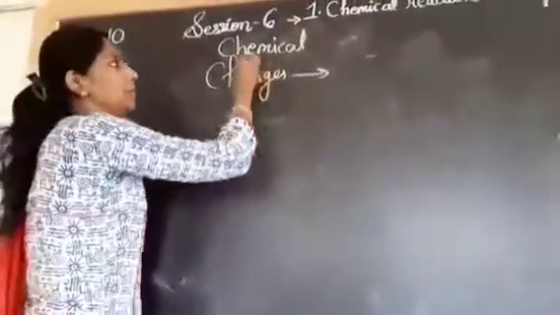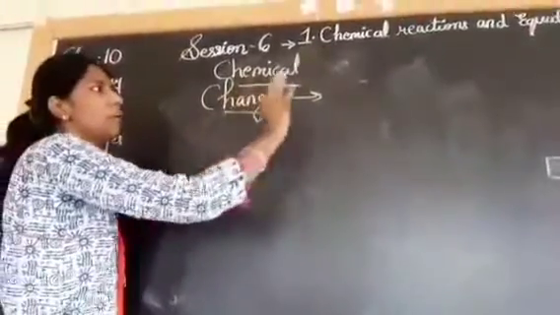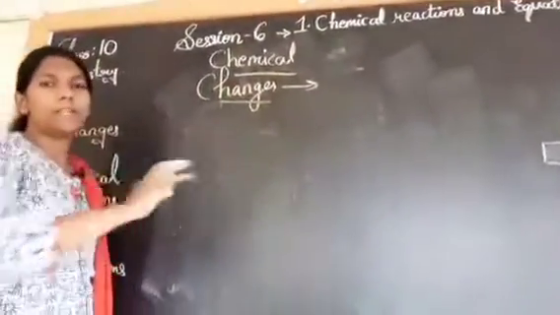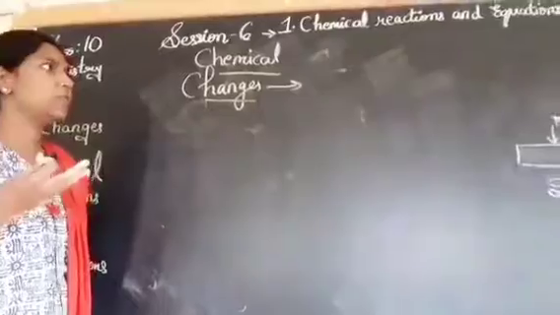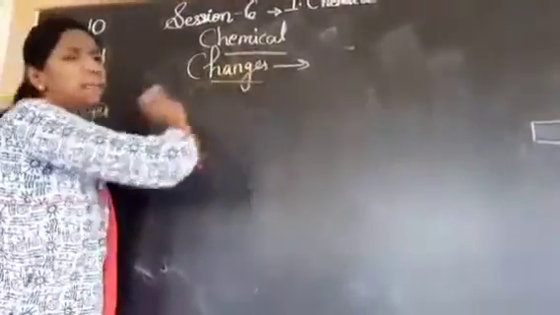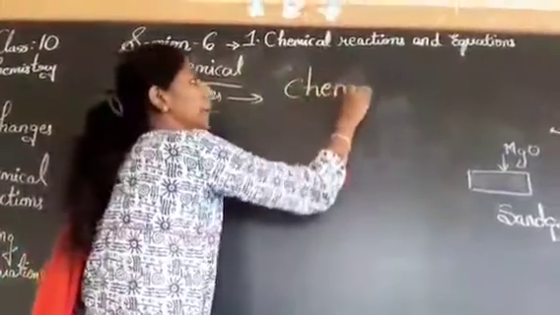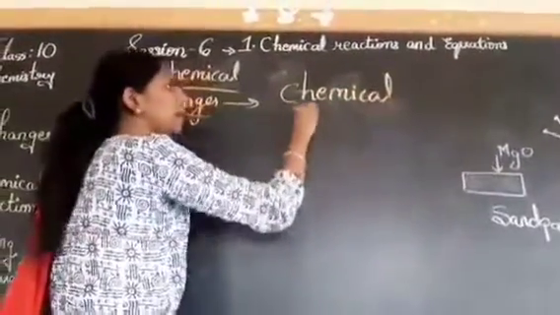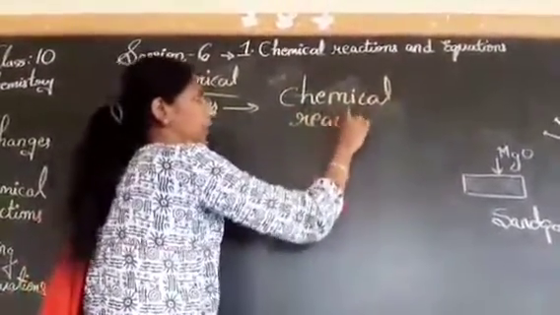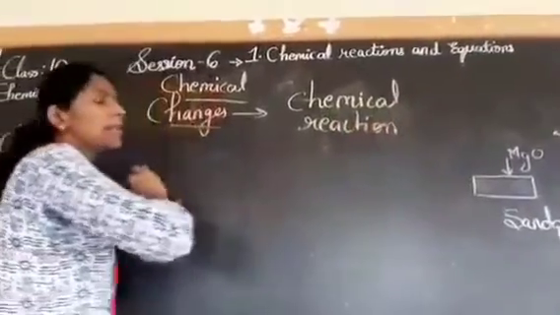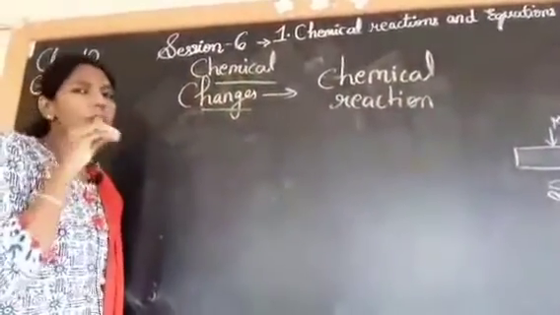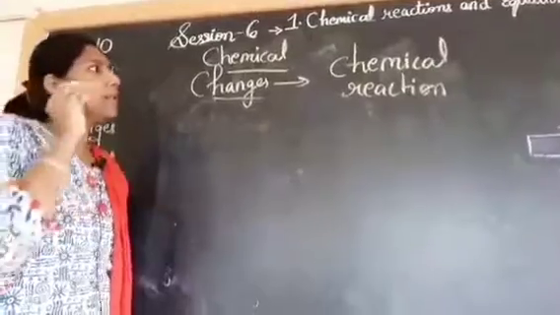Anywhere, in any kitchen or in the chemistry lab, wherever you find chemical changes, there will be some chemical reactions happening there.